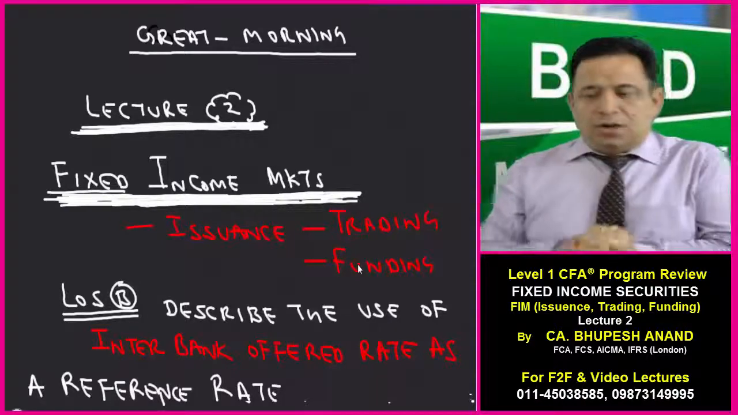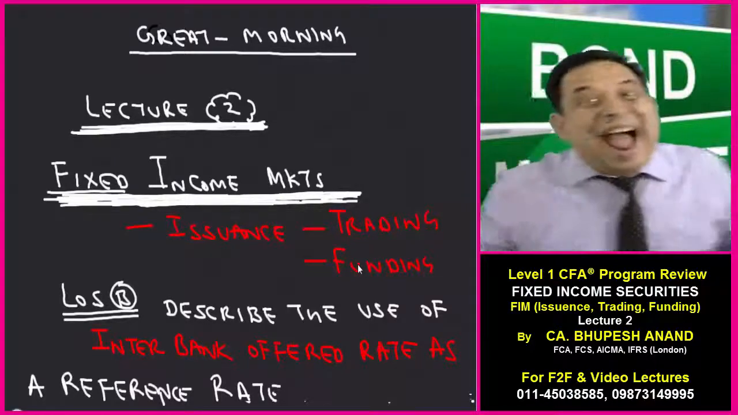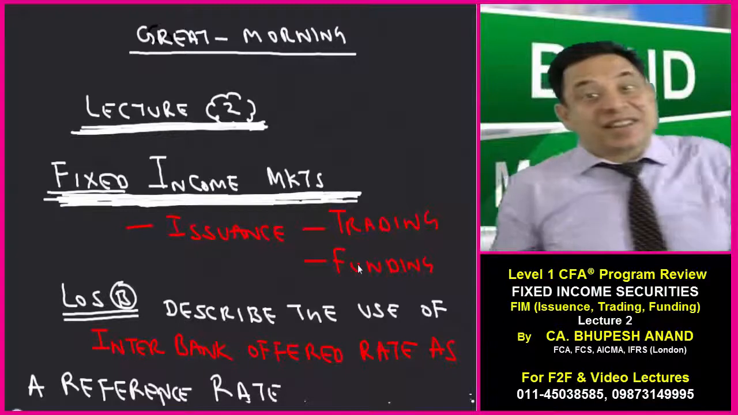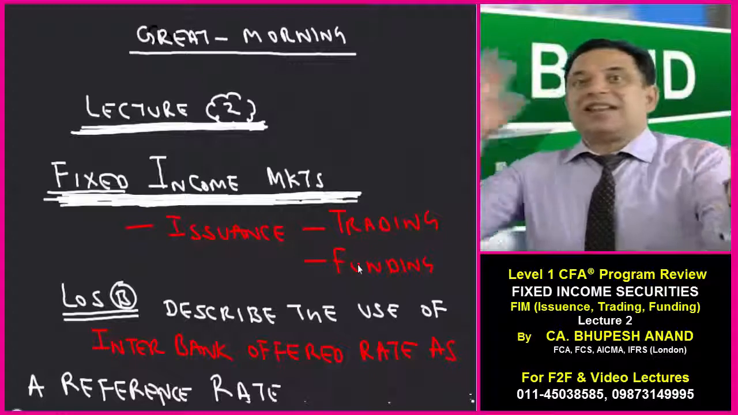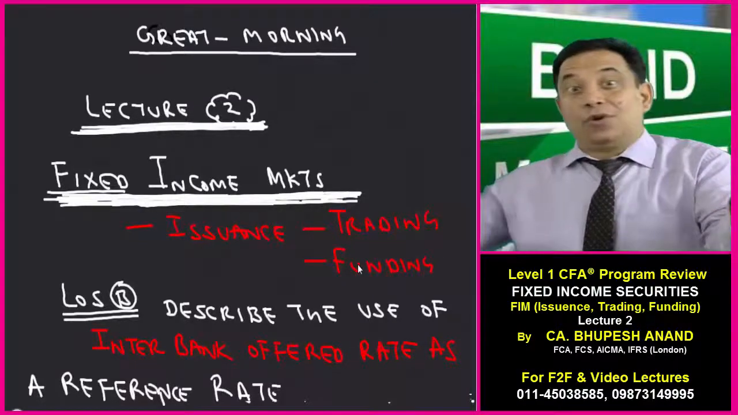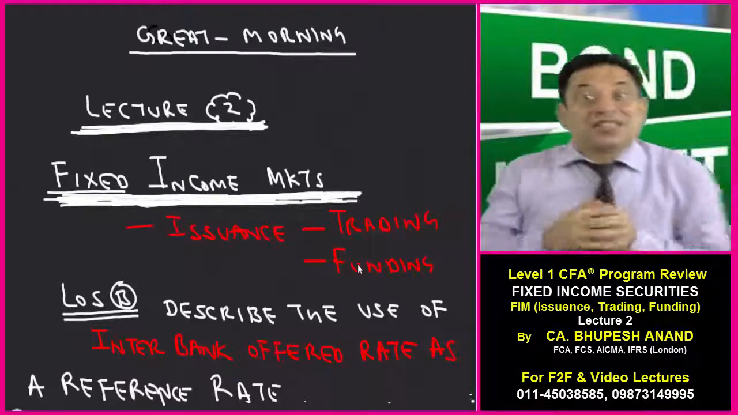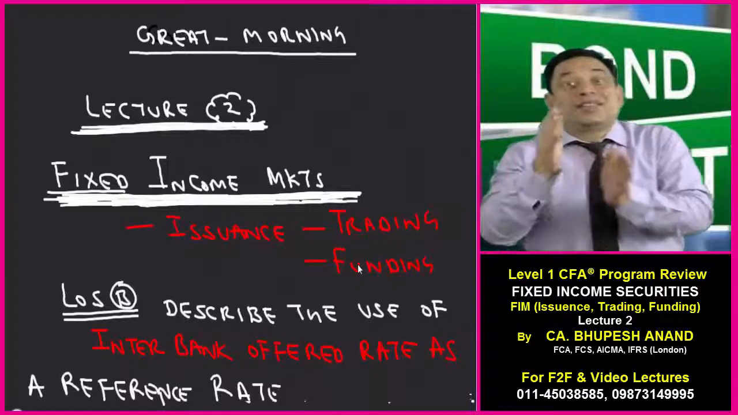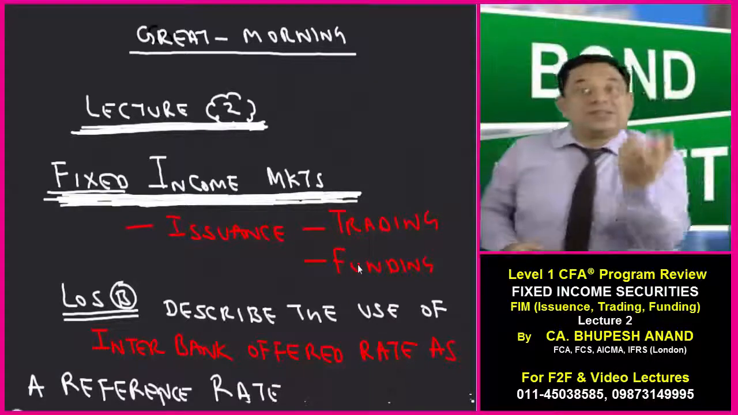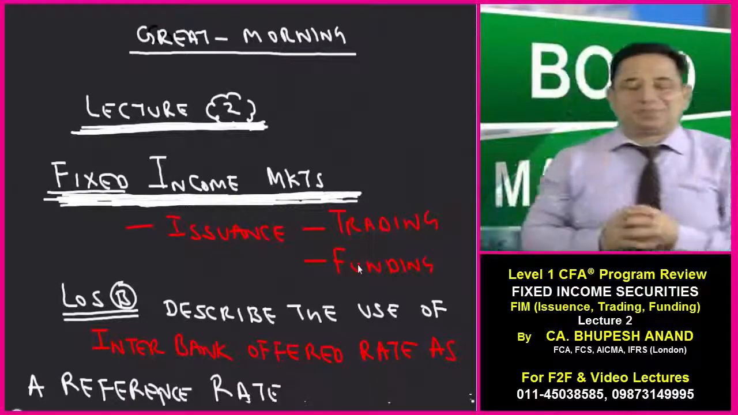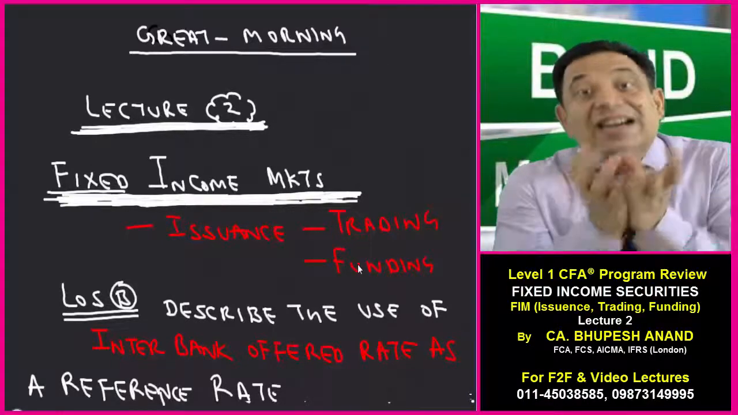Please take out your registers. We are doing, describe the use of interbank offer rate as a reference rate. It means we are using the interbank offer rate as a reference rate for floating rate debts. I have already told you that debts can be of different categories, and the first category which we have discussed is floating rate bond. Coupon structures are dependent upon the floating rates, and when I say floating rate, it depends upon the reference rate plus some spread. Now that reference rate we generally take as an interbank offer rate.